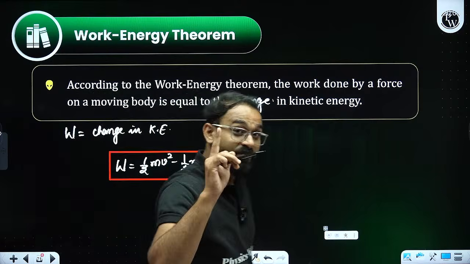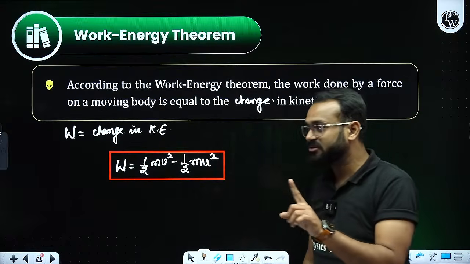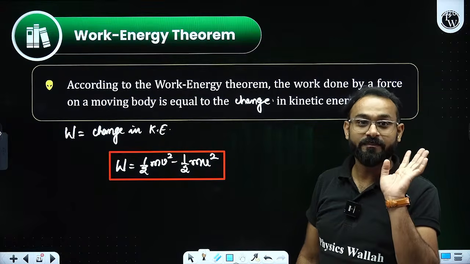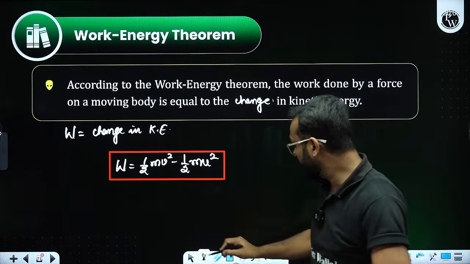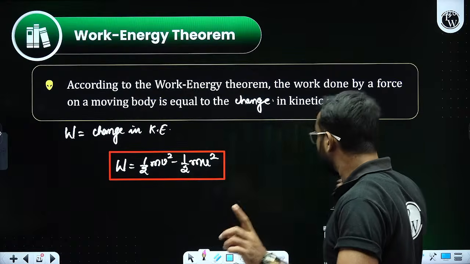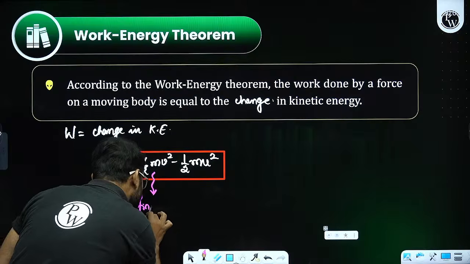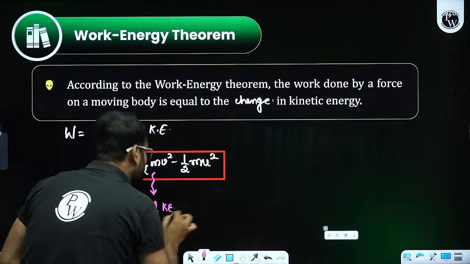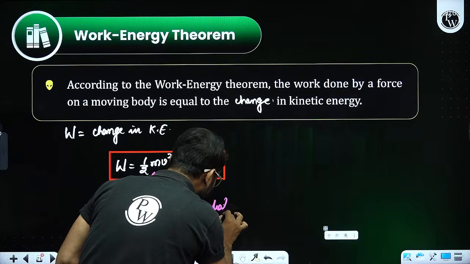In that case, the value of initial velocity was 0. Here the value of initial velocity is not going to be 0, where half mv square is nothing but final kinetic energy, and half mu square is going to be initial kinetic energy.